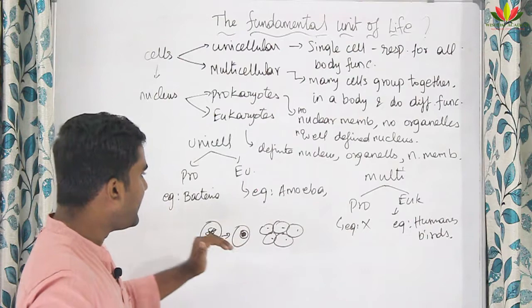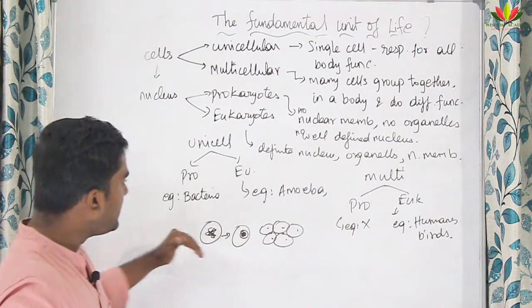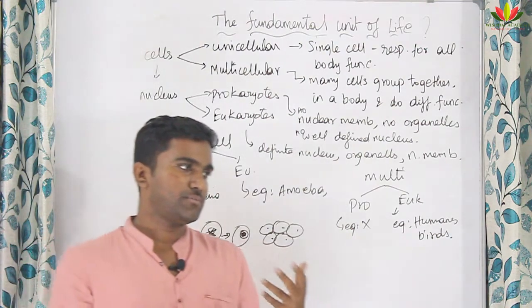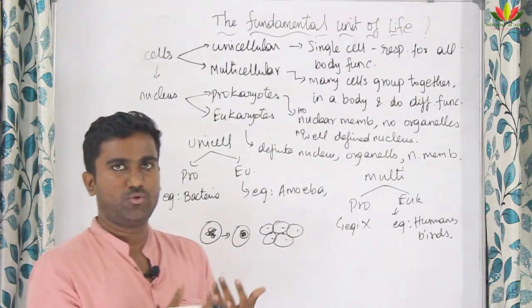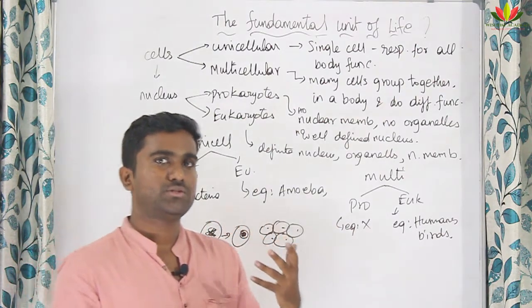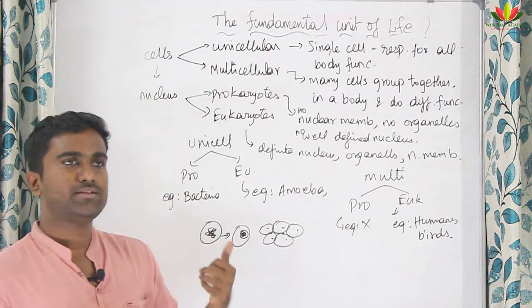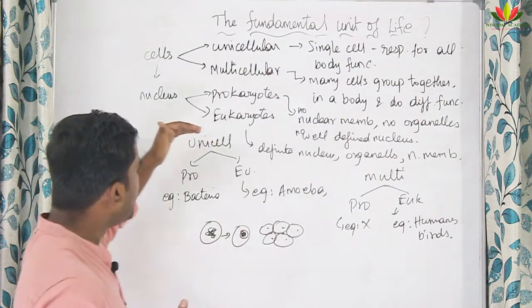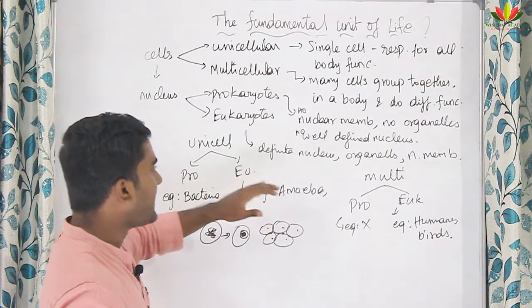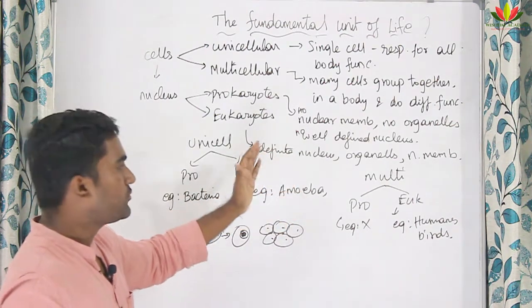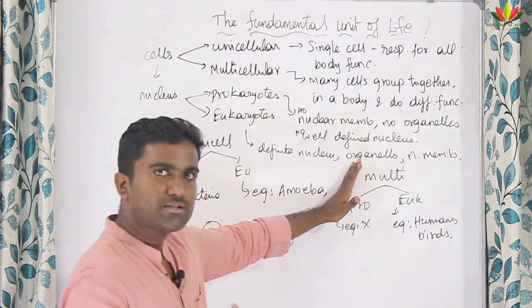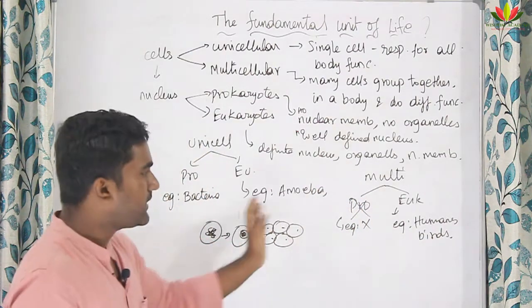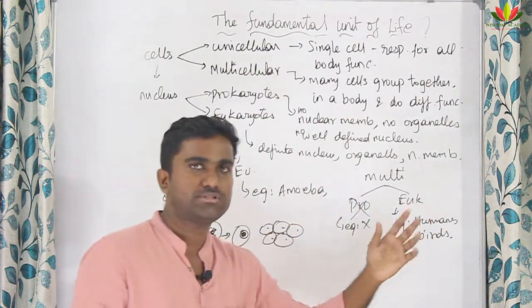Once in the evolution process any development has come, it will not go back to the older position. For example, we are Homo sapiens. We came from monkeys or chimpanzees. We know that, right? But once human beings have evolved as now, there is no possible way that we can get back into chimpanzees. The reverse process is not possible. Likewise, in the unicellular section itself, the eukaryotes came, that is, the well-defined nucleus came. So only after unicellular organisms did multicellular organisms come into existence. So there is no possibility of prokaryotes; there are only eukaryotes, for example humans, birds, animals, etc.